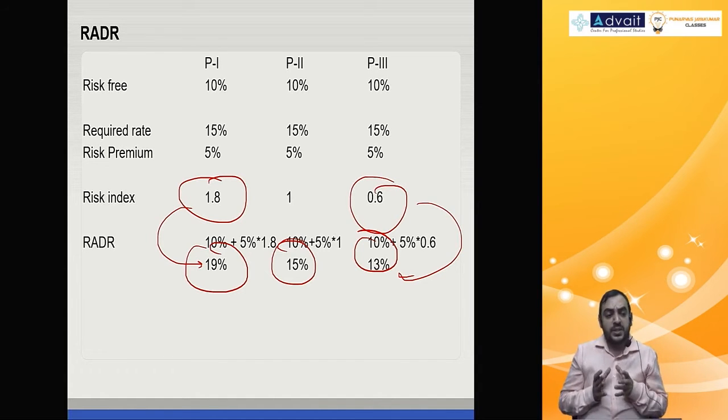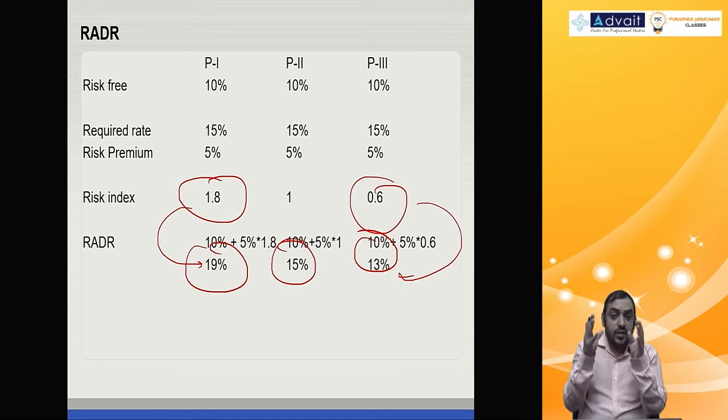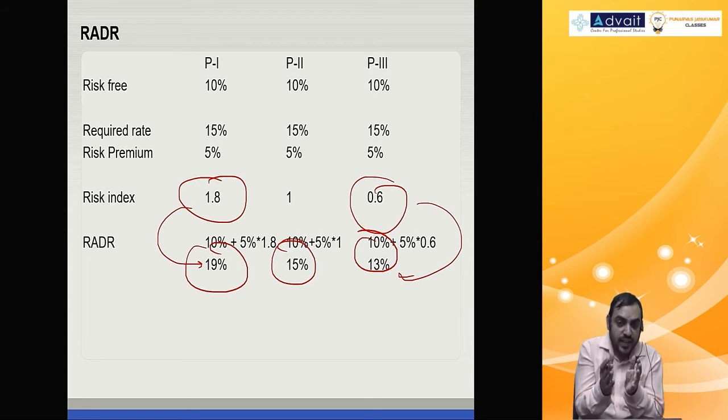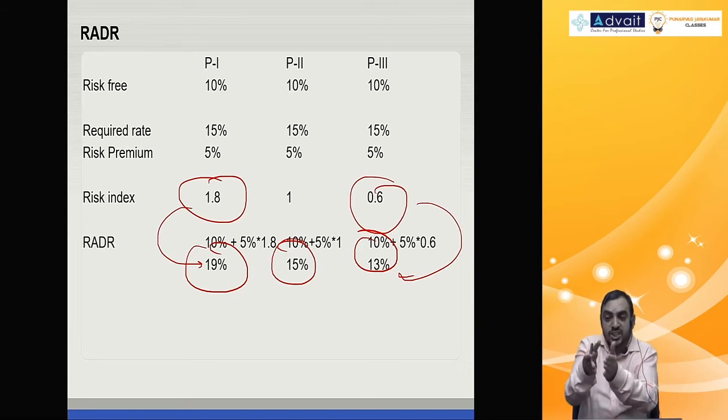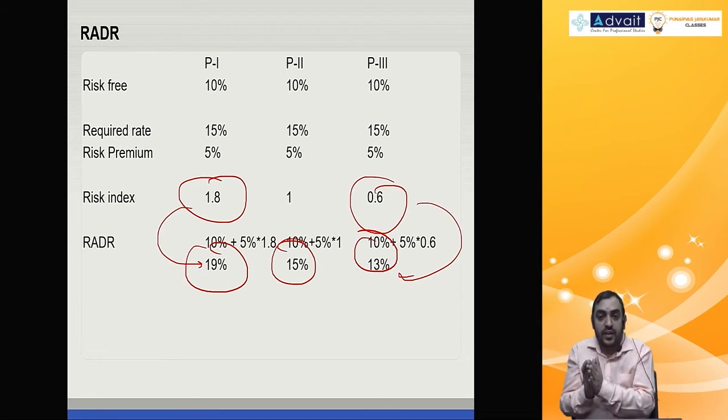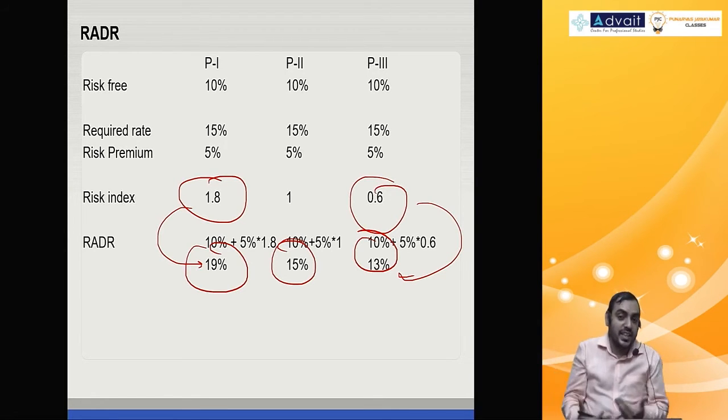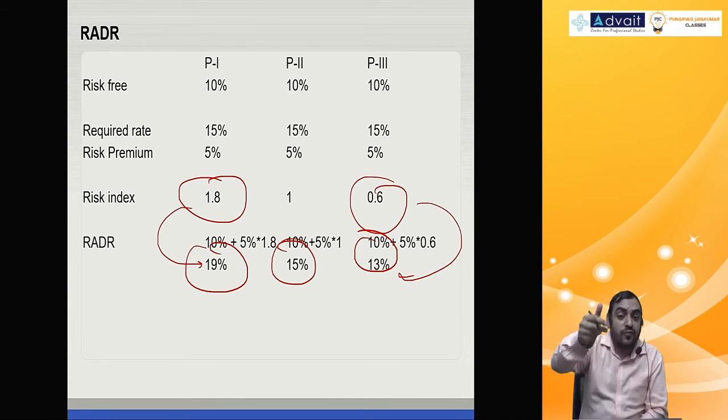So the fundamental thing about RADR is that the company may be same, firm may be same, cost of capital may be same, but the discounting rate cannot be same. It depends on the risk of each project. Risk adjusted discounting rate will vary according to the riskiness of the project. So all calculation remains same. When you calculate NPV, you should take the discounting rate applicable for that particular project based on risk.